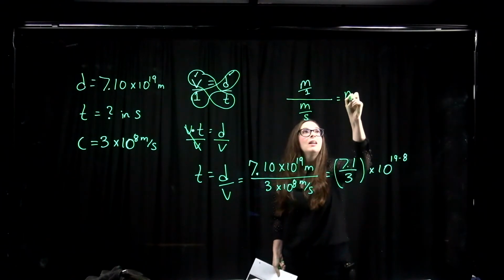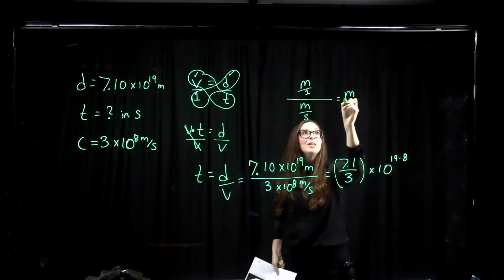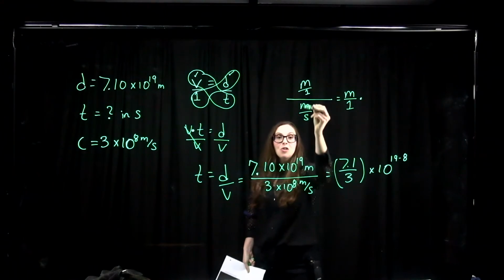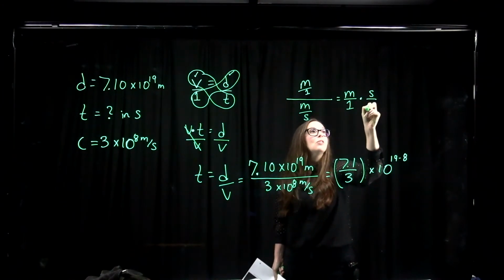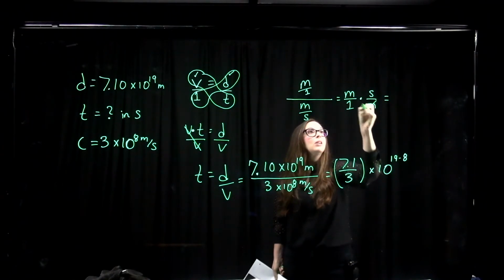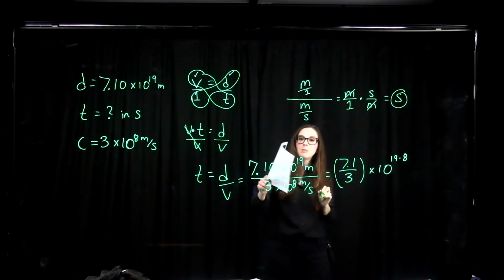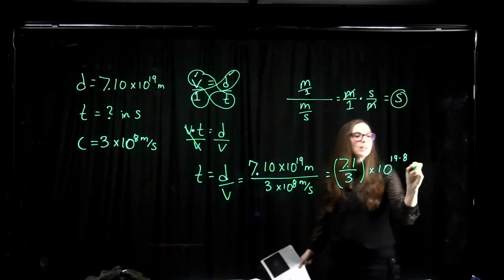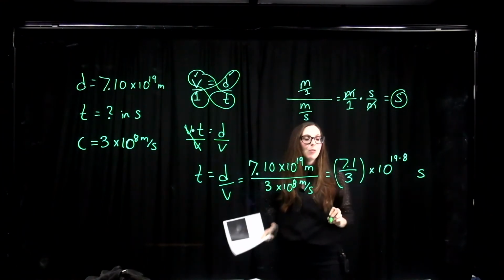It's the same thing. When you divide by a fraction, it's the same thing as multiplying by its reciprocal. So meter divided by 1 times the reciprocal, which is seconds over meters. I see that the meters and meters cancel, so then I'm just left with seconds. So that tells us that meters divided by meters per second gives me a unit of seconds. So this answer is going to be in units of time. That's what we're looking for.